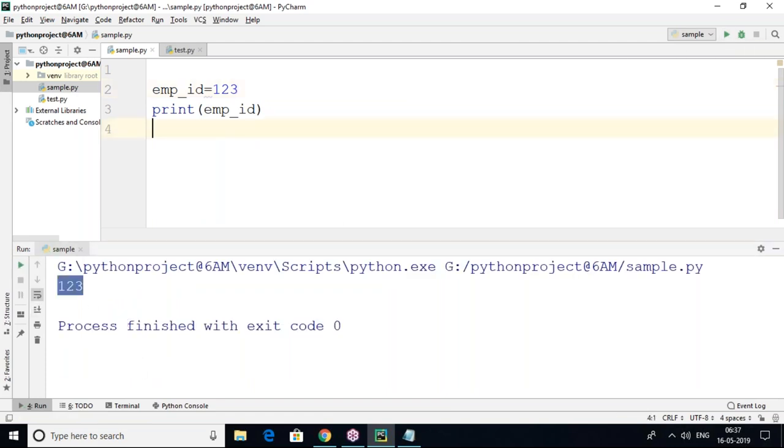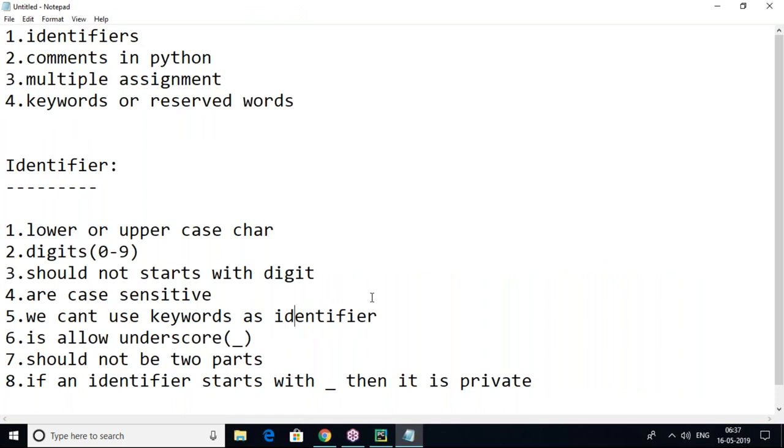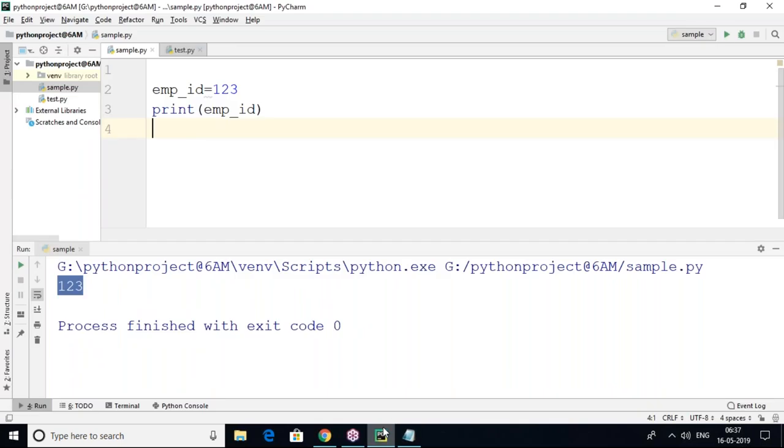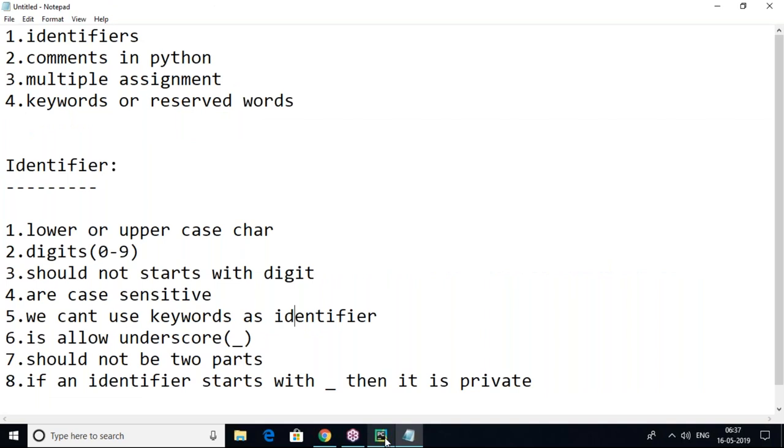This is about identifier rules and regulations. Lowercase and uppercase characters are both allowed, but strongly recommended is lowercase. Why? Because when we declare a variable in uppercase, again while accessing it, you must keep caps lock on, and sometimes you miss it. That's not recommended, so better to use lowercase only. These are the identifier rules and regulations.